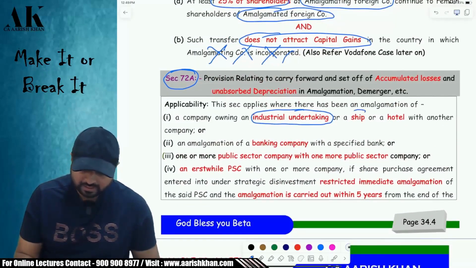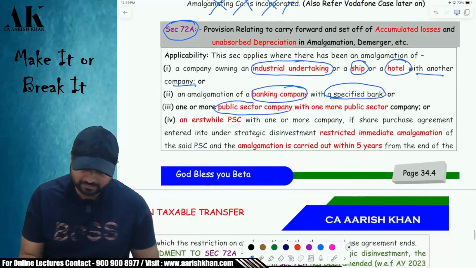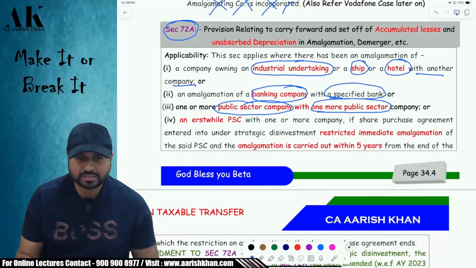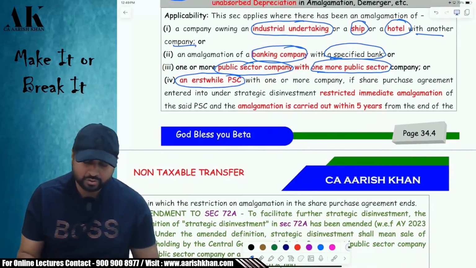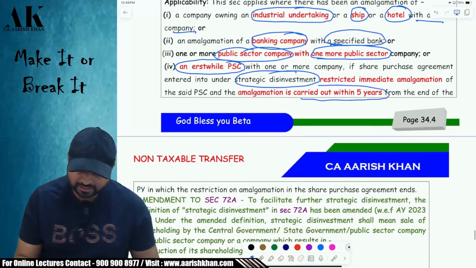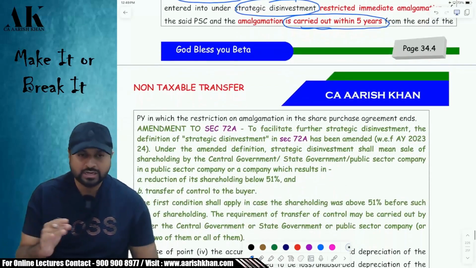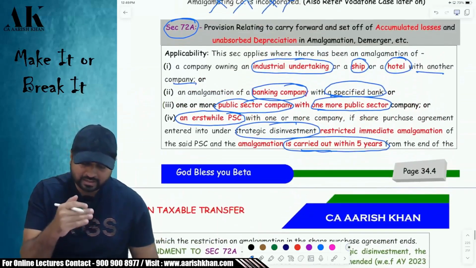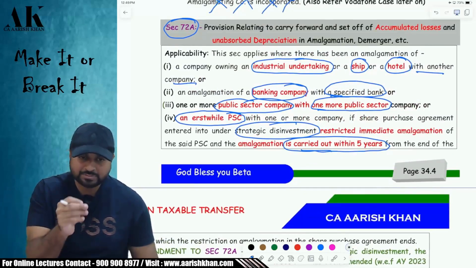Similarly, if your company is owning a ship or a hotel, with another company, you can carry forward the loss. If you are a banking company doing amalgamation with certain specified banks, you can carry forward the loss. If you are a public sector company doing amalgamation with another public sector company, you can carry forward the loss. Or if you are a public sector company doing strategic disinvestment like Air India, and you complete your amalgamation within 5 years, then also you can carry forward the loss. So in the first case, it was certain specified companies like industrial undertakings. In the second case, it was banking. In the third case, PSU with PSU.